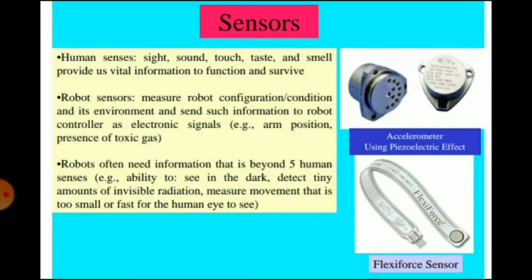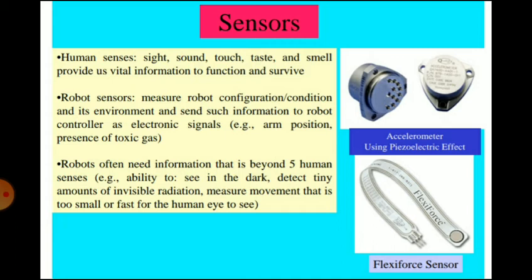Then sensors. Human senses, sight, sound, touch, taste, and smell, provide us vital information to function and survive. Robot sensors measure robot configuration or condition and its environment and send such information to the robot controller as electronic signals, for example, arm position, presence of toxic gas, etc. For robots, sensing as well as interaction with the environment is essential, so different types of sensors can be incorporated.